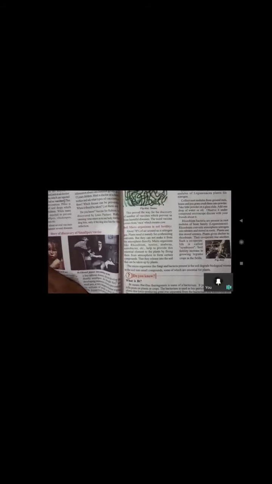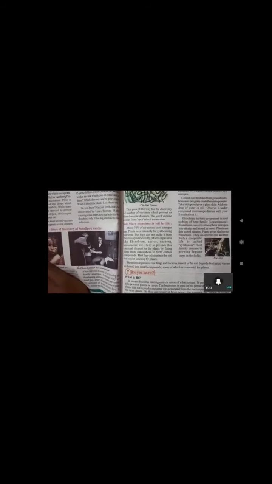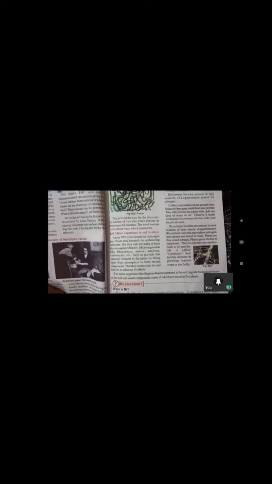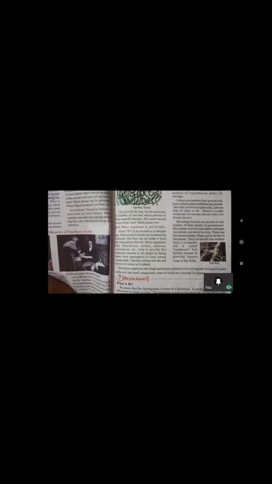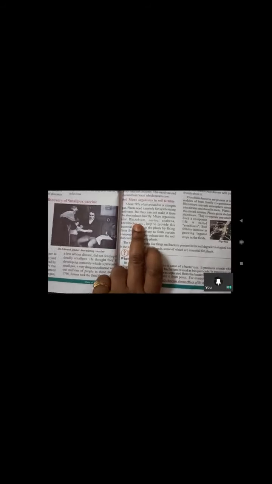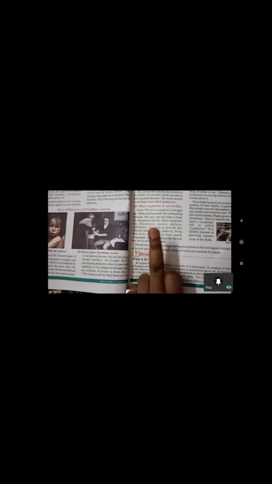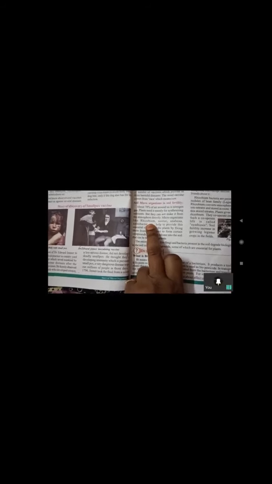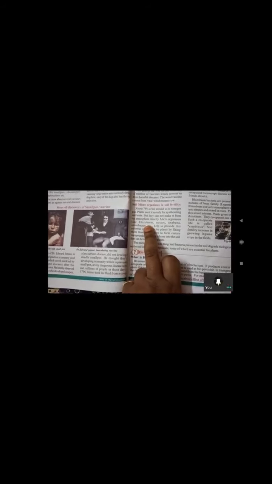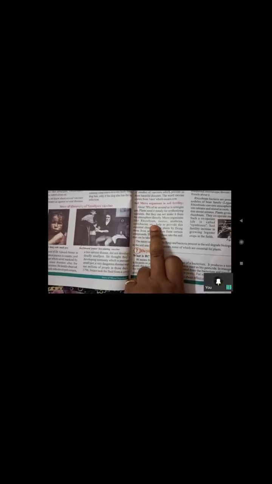So how can they take it? First, that nitrogen should be mixed into the soil. How is it possible? Due to the soil microorganisms. Rhizobium is the bacterium which is useful for nitrogen fixation to the soil. It will absorb the nitrogen from the atmosphere and mix it into the soil. Rhizobium bacterium will fix the nitrogen into the soil. Rhizobium, please remember this.